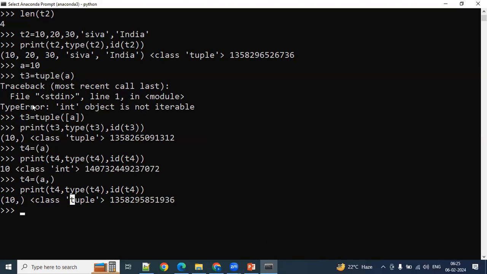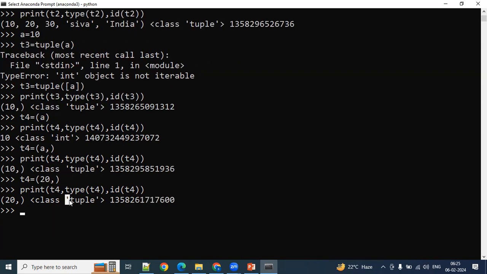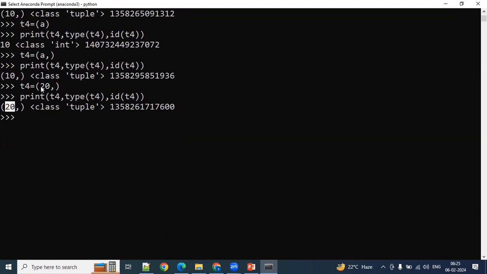A is a variable I defined here. A is 10. If you want to take a value, let's say 20 comma, that's it. Yes, you can define it like that. Type of T4 is tuple here, and the value is 20. A single value tuple you have to define like this only. Multiple values you define in the normal way, just like your list.